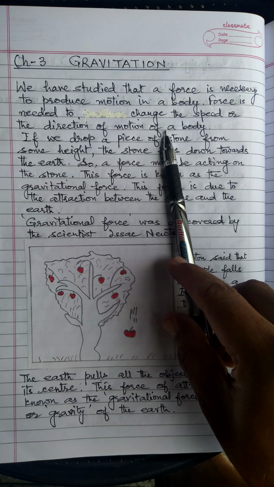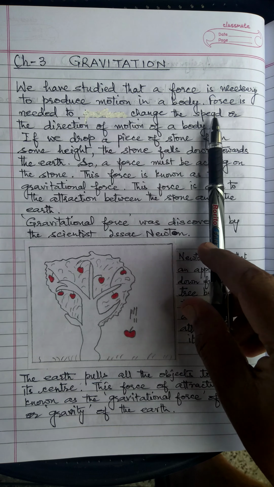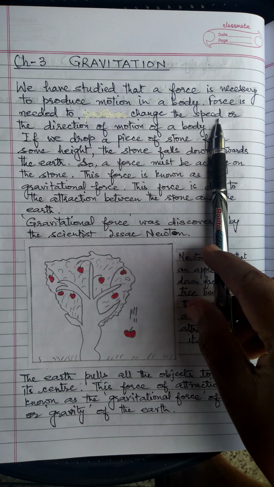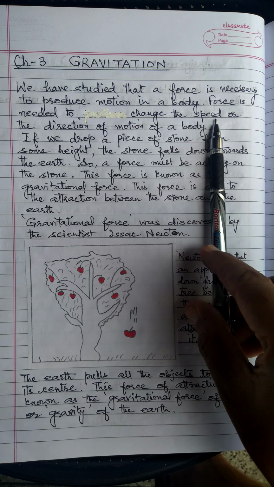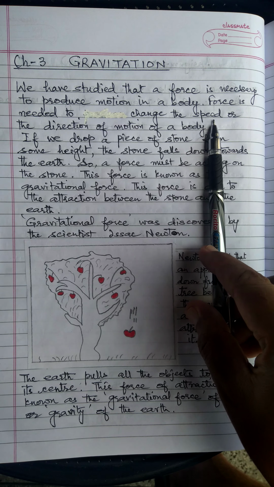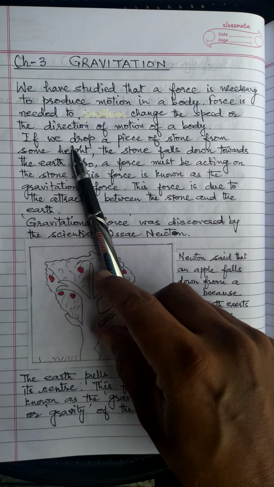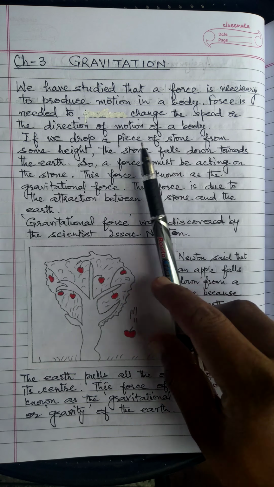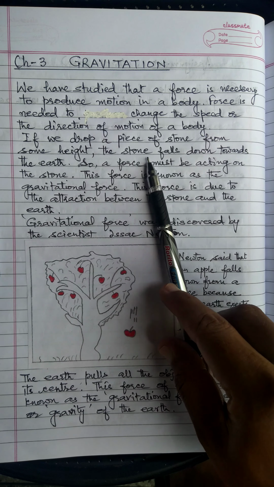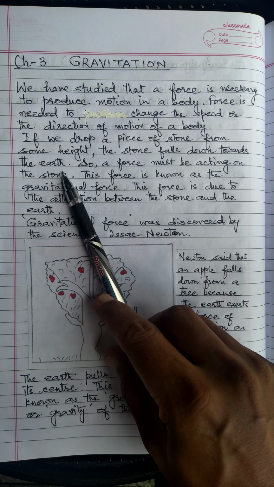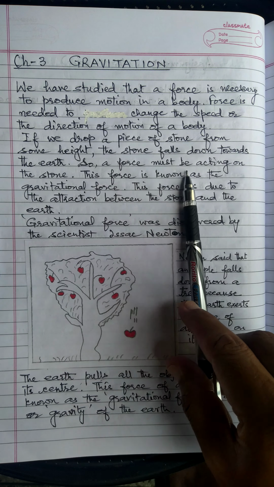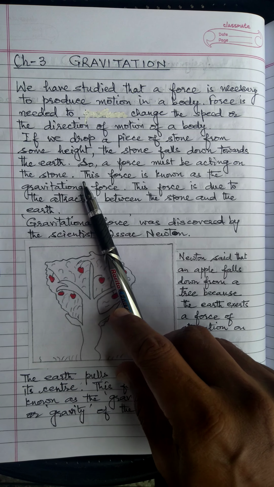Direction change we have seen easily in circular motion, and change in speed means acceleration, that is the magnitude of acceleration. So if we drop a piece of stone from some height, the stone falls down towards the earth. So a force must be acting on the stone.